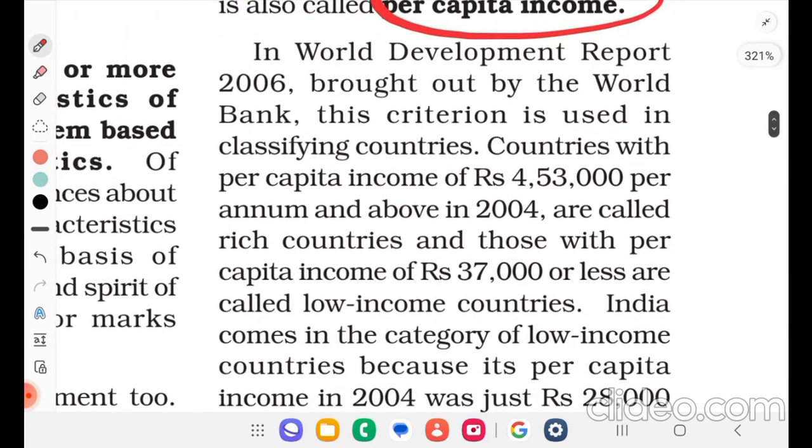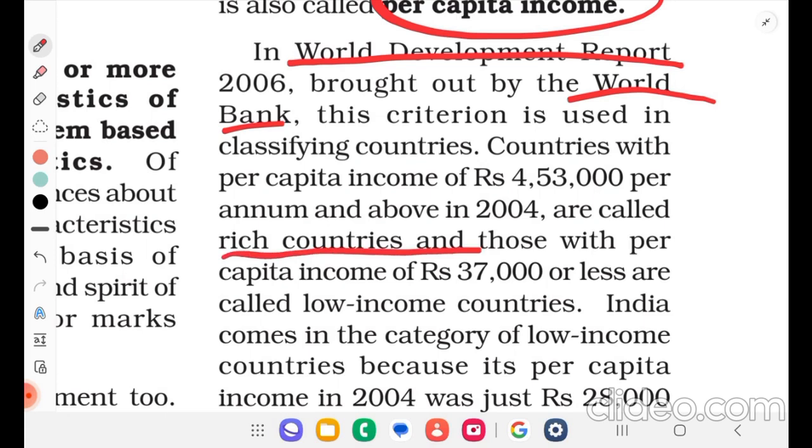In the World Development Report 2006 brought out by the World Bank, this criterion is used in classifying countries. Countries with per capita income of rupees 4,53,000 per annum and above in 2004 are called rich countries.